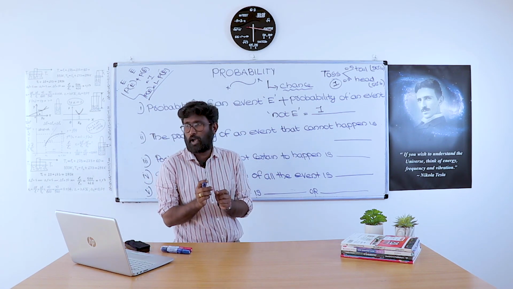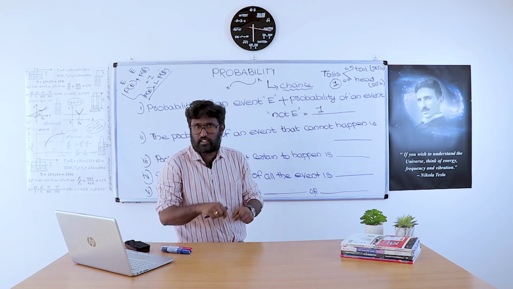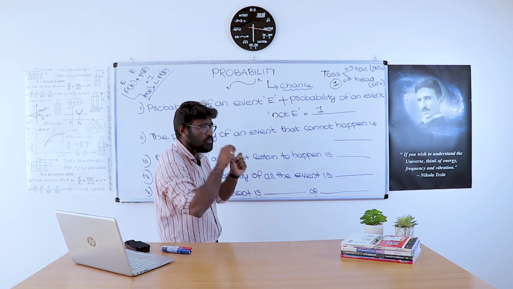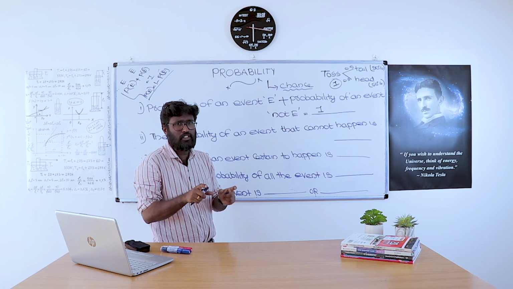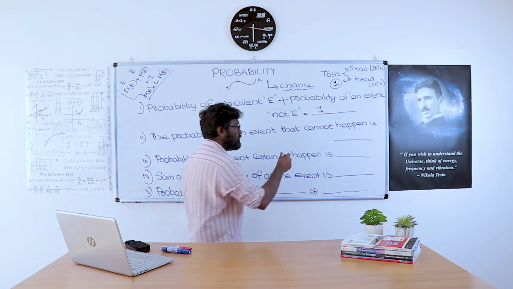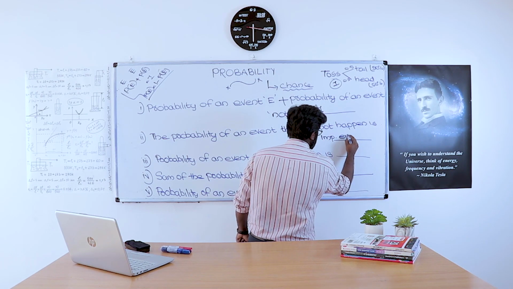As in the earlier example, if today is Sunday and I say that tomorrow is Monday, that is not possible at any cost. That event is called an impossible event.